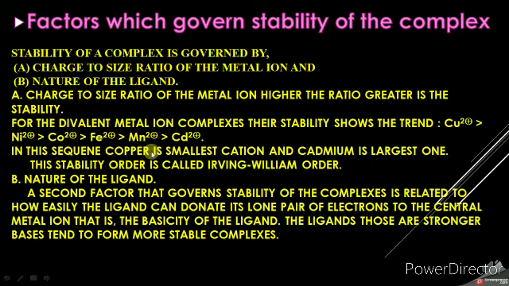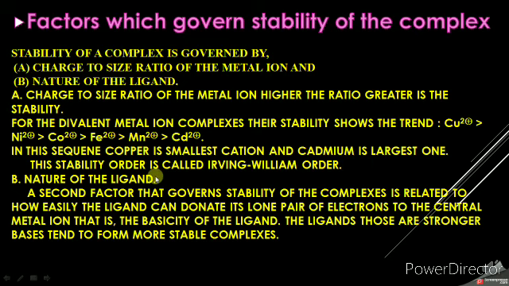So here the charge to size ratio of copper is greater than that of the cadmium 2 plus ion. Therefore, Cu2+ forms more stable complexes than Cd2+. You always observe many complexes of Cu2+ ion. So this stability order is called the Irving-Williams order.